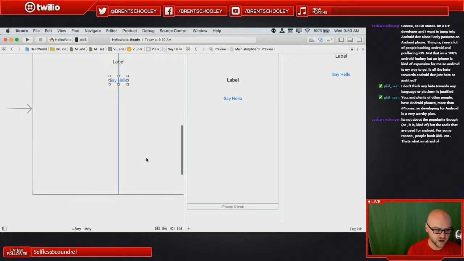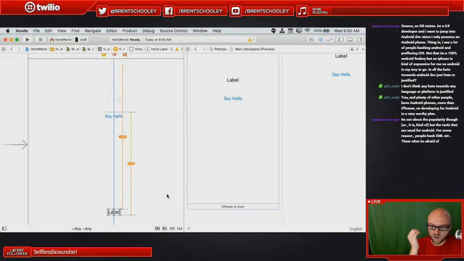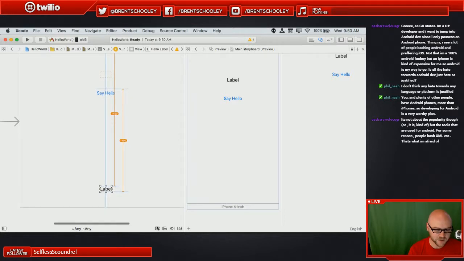Now, it begs the question, what if I did this, moved this way down here? Now we've got all these orange things happening. What does that mean? Well, that means that I have moved the frame. I have moved the object away from where Xcode thinks it should be. And it's telling me where it thinks it should be based on what constraints I've given it, and what the delta is between where it thinks it should be and where I've placed it.